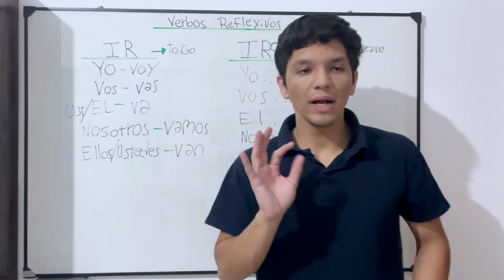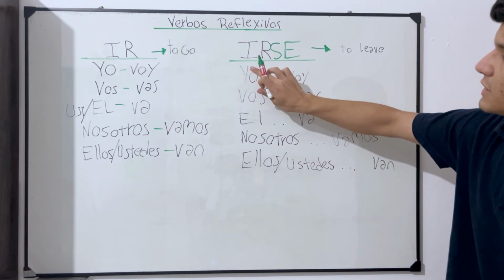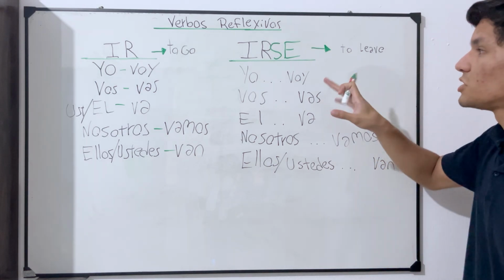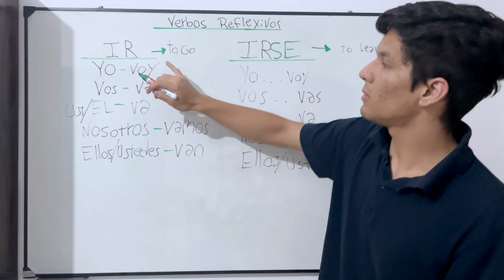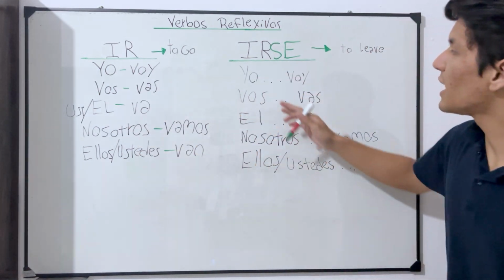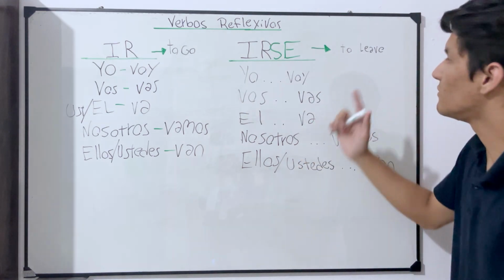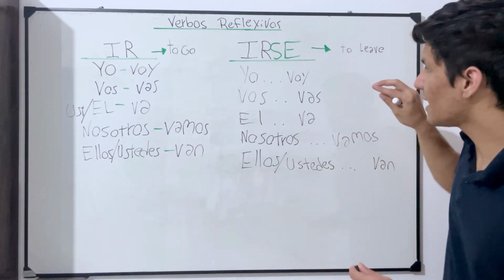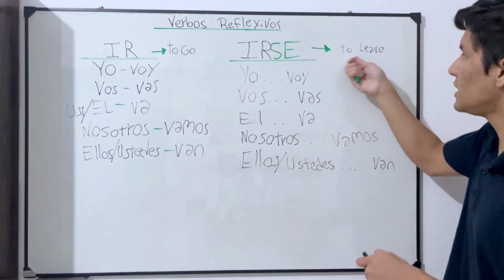But now, once we add this new pronoun after ir, which is irse, the verb changes its meaning. Normally the verb to go means I go somewhere, for example, yo voy a casa. Then we have the verb irse, which is the opposite: to leave. This doesn't always happen, but in this case it does.